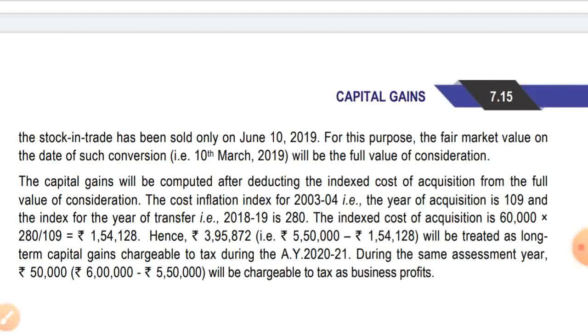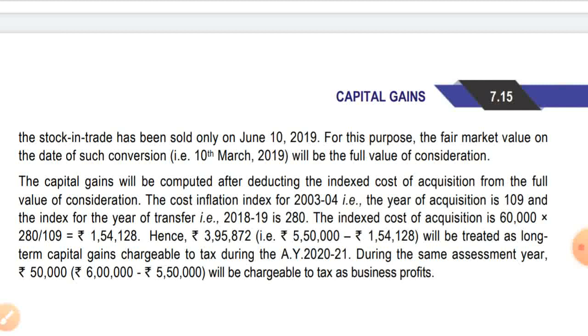Hence, from 5,50,000, that is the fair market value on the date of conversion, minus 1,54,128, it has come to 3,95,872, which will be treated as long-term capital gain chargeable to tax during the assessment year 20-21.